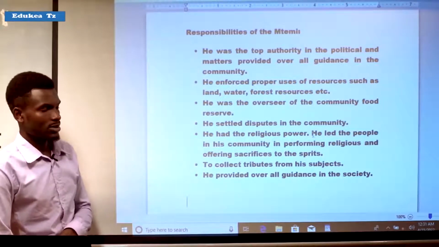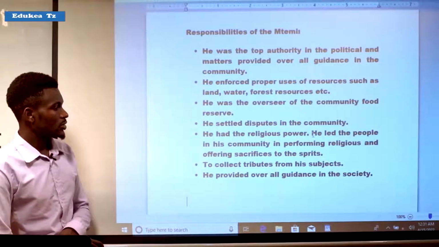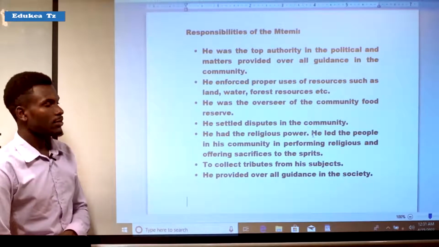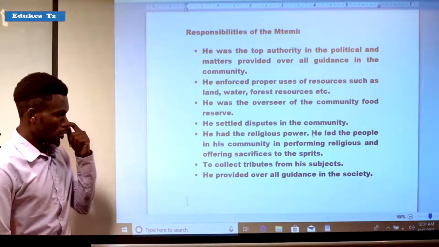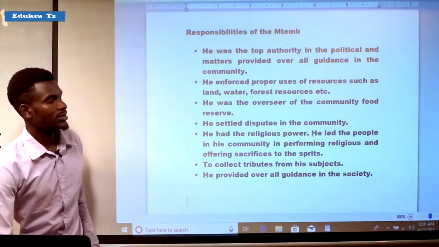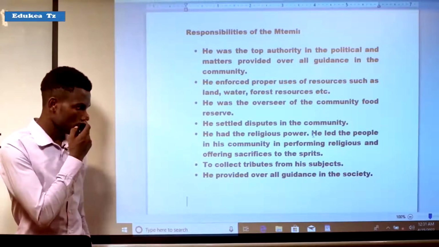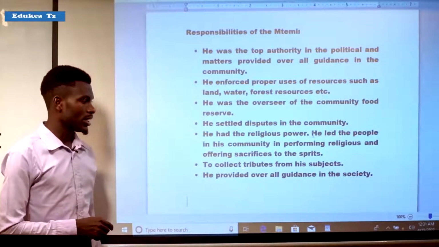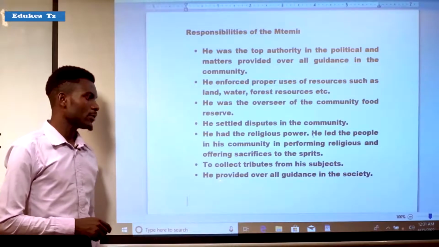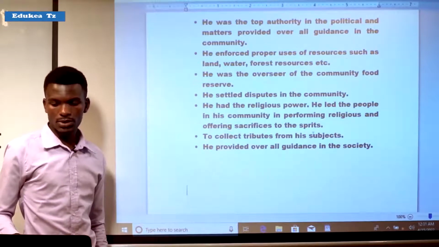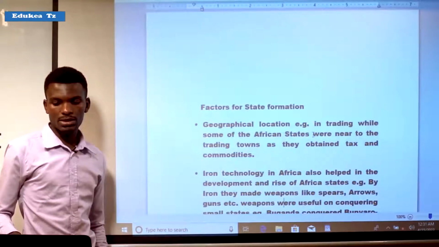or to their gods. Another was to collect tributes from his subjects, meaning that the Ntemi was there to collect tributes from his subjects by using the soldiers of that society. And the last one, he provided overall guidance in the society. That was the responsibilities of the Ntemi.